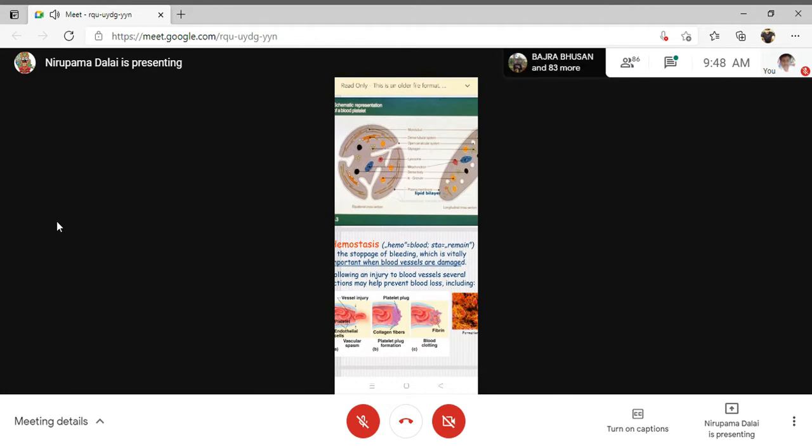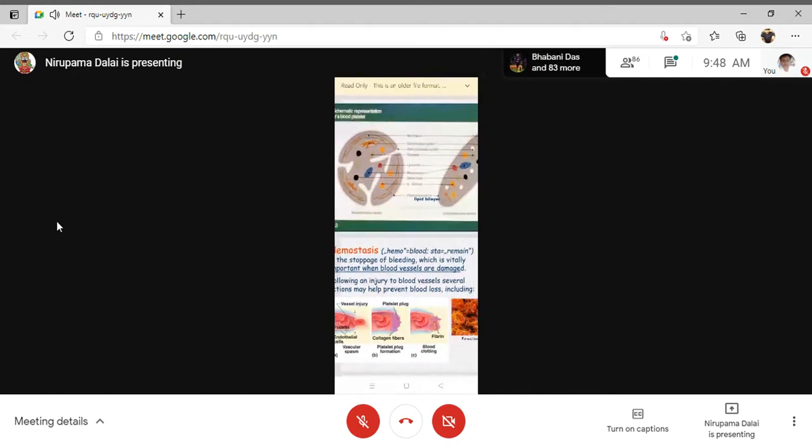Besides this, platelets also contain some contractile proteins, like in the skeletal muscle, where you get the contractile proteins actin and myosin, which help in the contraction process. Okay, so like that, the platelets also have contractile proteins like actin and myosin, which help in the contraction process.